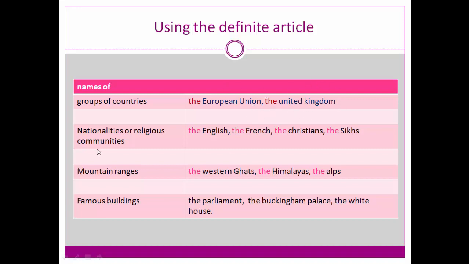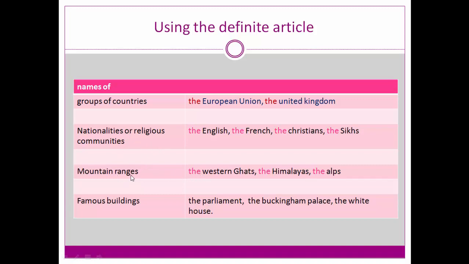Next one, nationalities or religious communities. The English, the French, the Christians, the Sikhs. So nationalities or religious communities are pointed out by using the definite article. Next, mountain ranges.